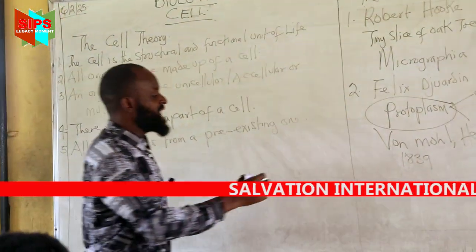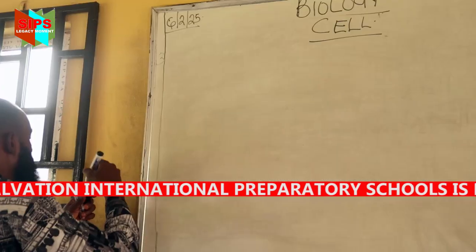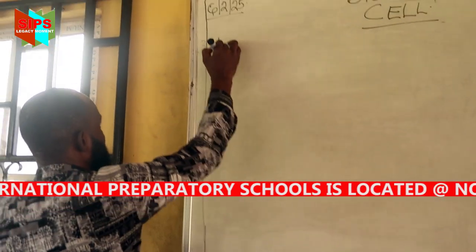Now, we have the next scientist. Number 3 is called Matthias Schleiden. Everybody pronounce after me, Matthias Schleiden.